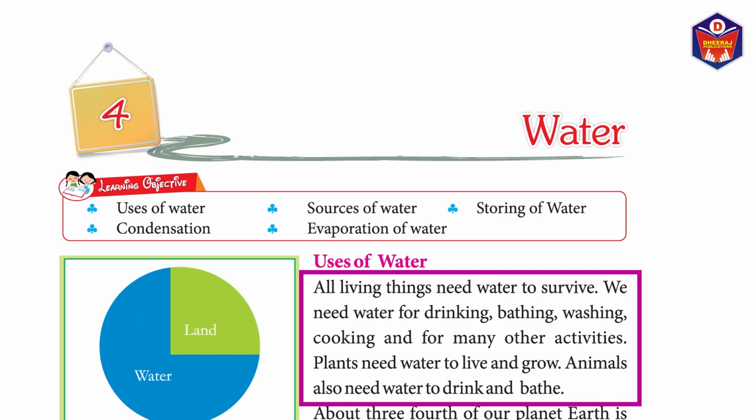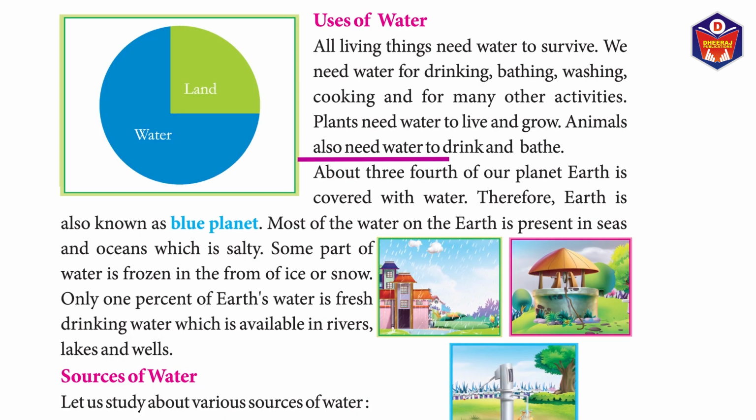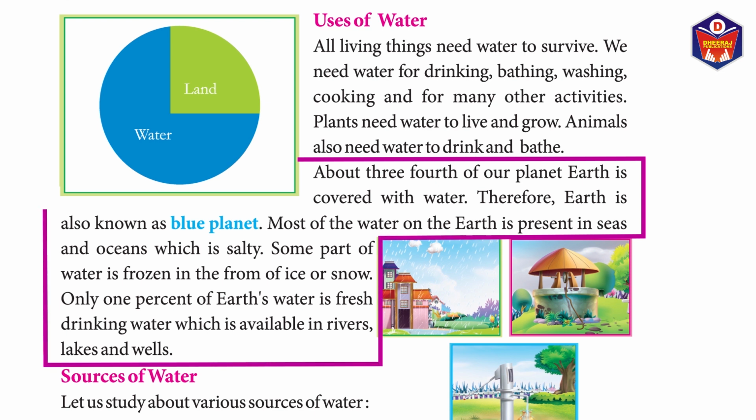We need water for drinking, bathing, washing, cooking, and for many other activities. Plants need water to live and grow. Animals also need water to drink and bathe. About 3/4 of our planet Earth is covered with water. Therefore, Earth is also known as the Blue Planet.